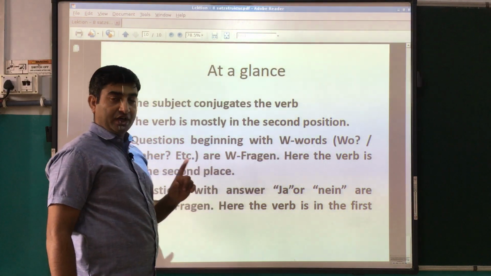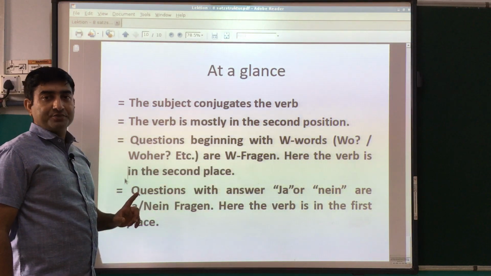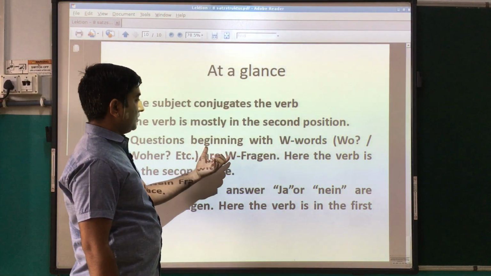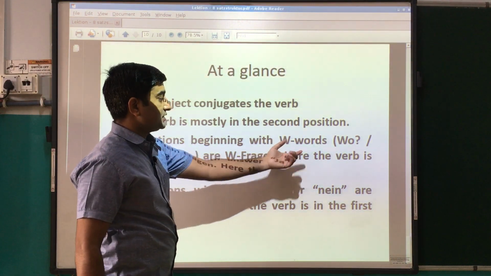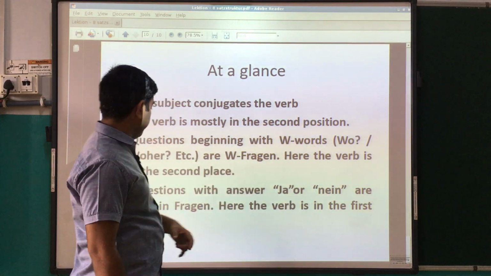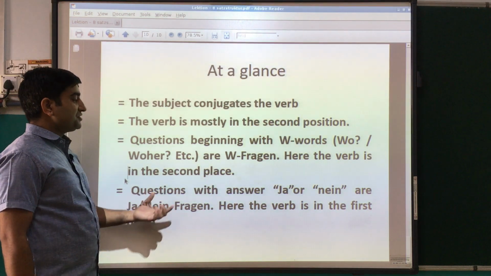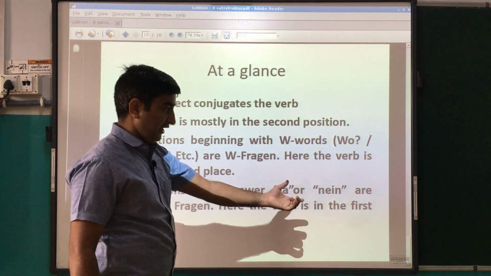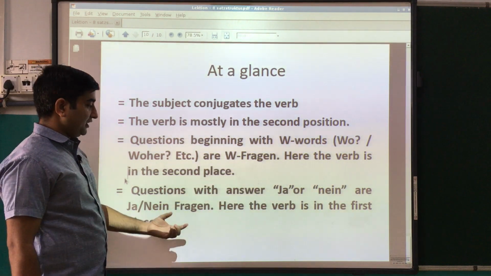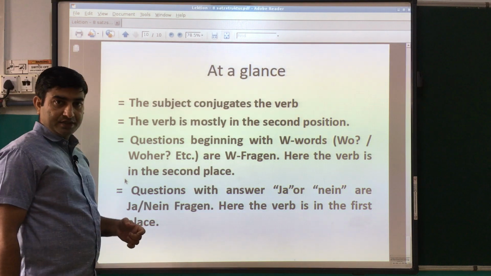Only in Ja Nein Fragen, or yes no questions, the verb must be on the first position. Then we have questions that begin with W words, or W-Fragen. Here the verb is in the second place. Then questions with the answer Ja or Nein, Ja Nein Fragen. Here the verb is in the first place.